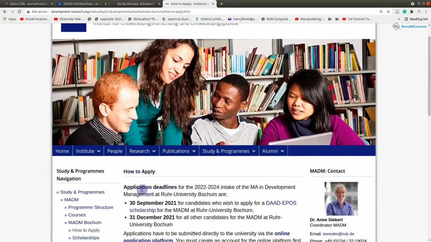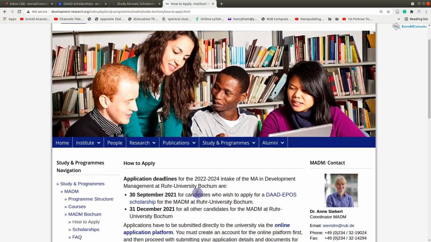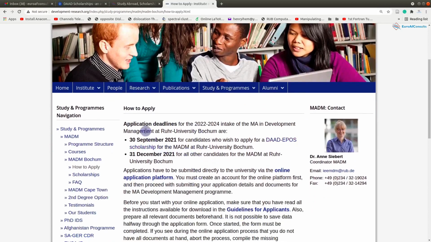What you need to do is go through these things again. The application deadline for the intake in development management is the 30th of September 2021 for candidates who wish to apply for a DAAD scholarship for the Master of Arts in Development Management at RUB, Ruhr University Bochum. The deadline is 31st of December for all other candidates, for example self-sponsored candidates. You can still apply up to December 31st.